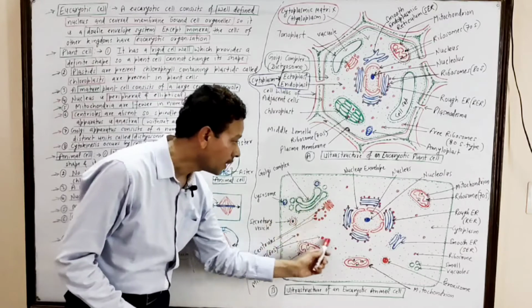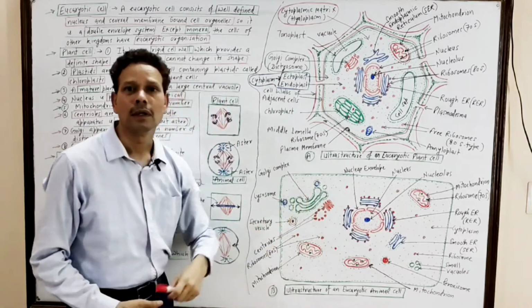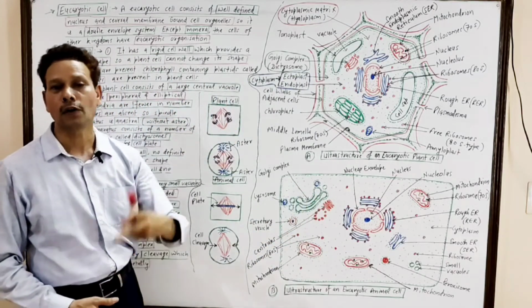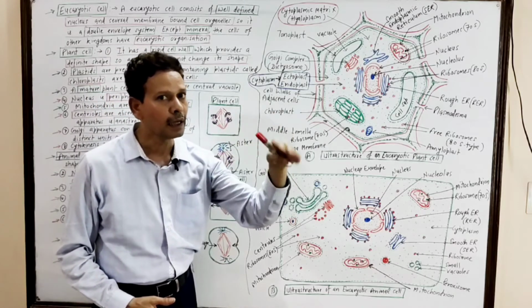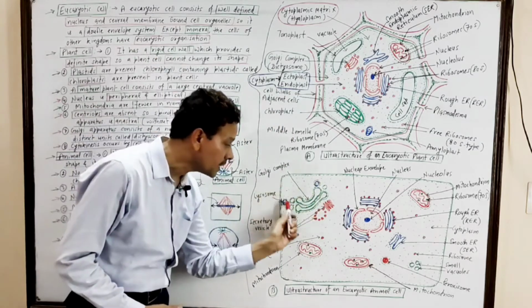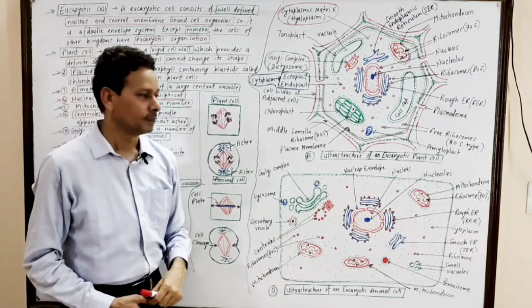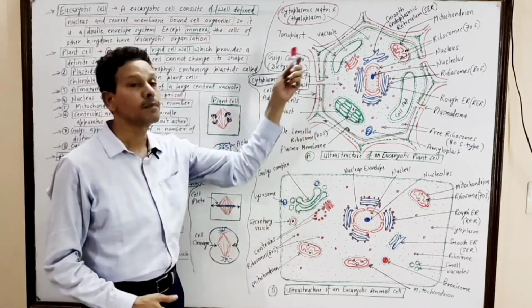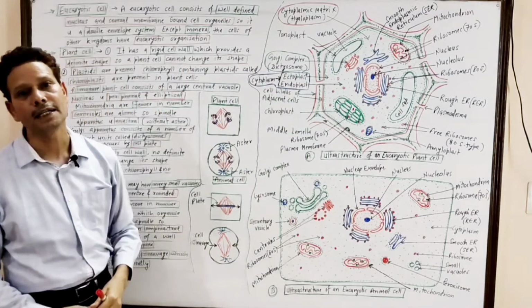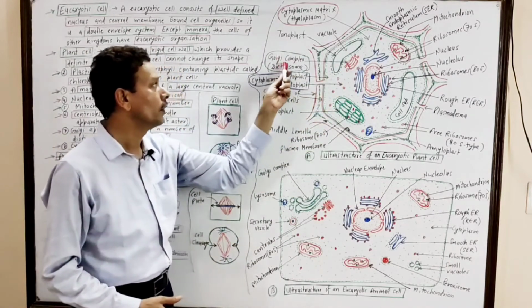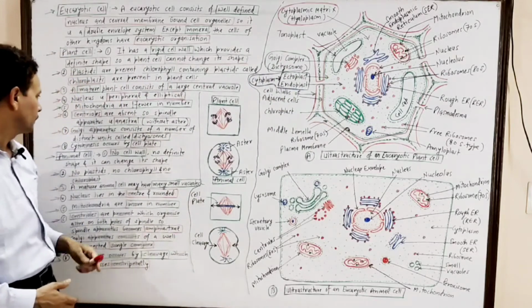But in case of animal cell, the Golgi complex remains interconnected, and acts as a single unit. No smaller units like plant and fungal cells. Here the smaller units are dictyosomes.